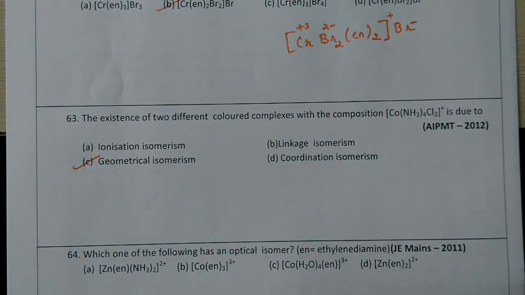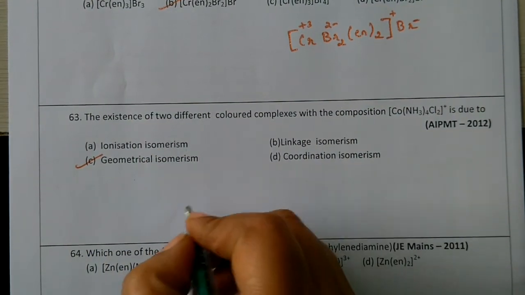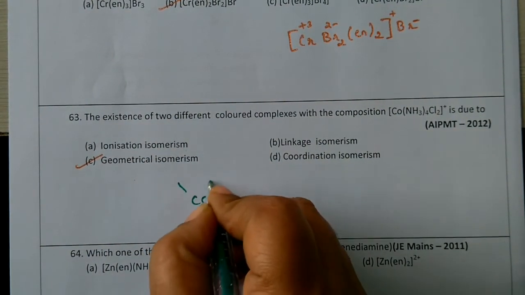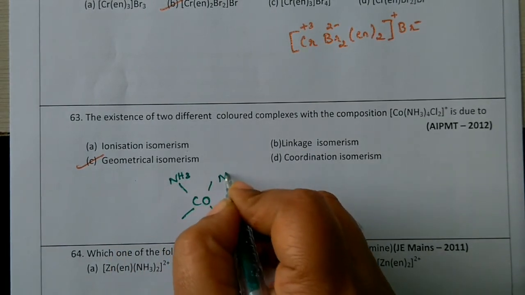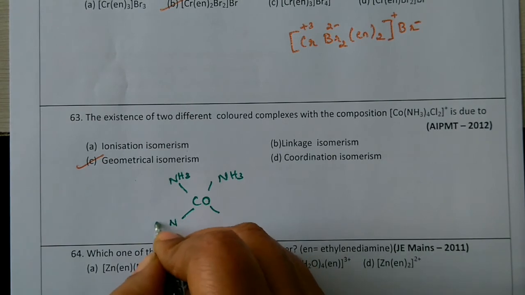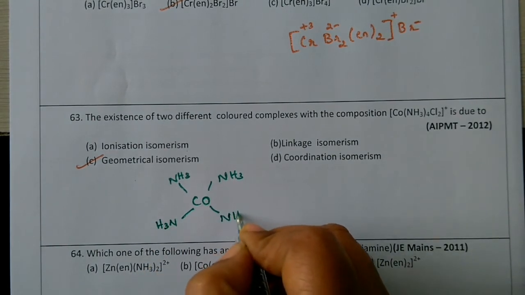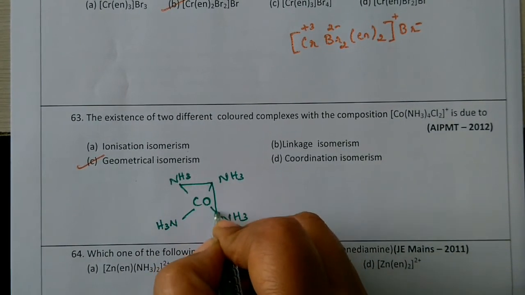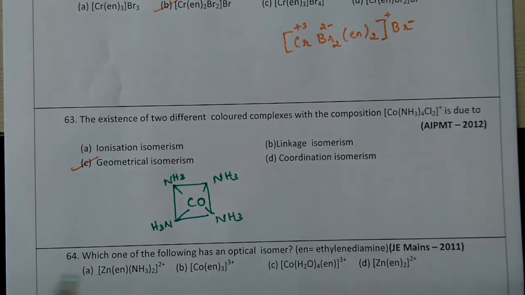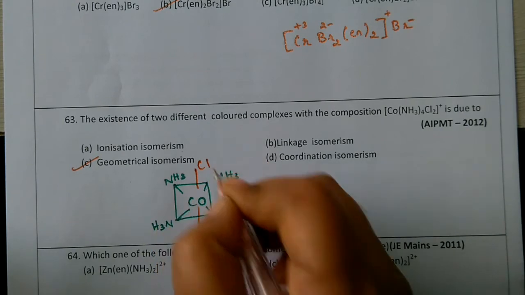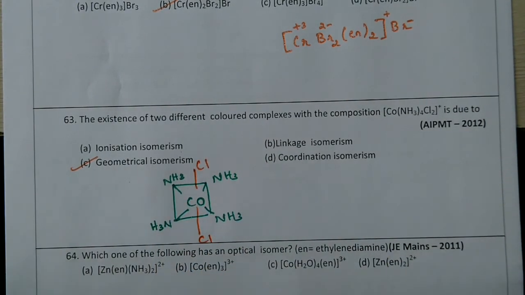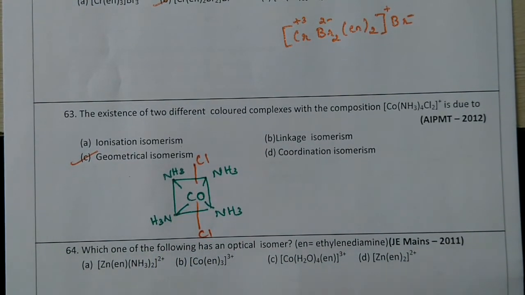So how geometrical isomerism? Geometrical isomerism will be shown in 2 different ways. That is cobalt with NH3 four times and 2 Cl groups. That is one form.